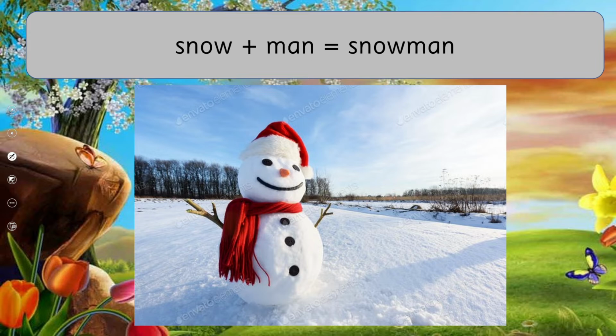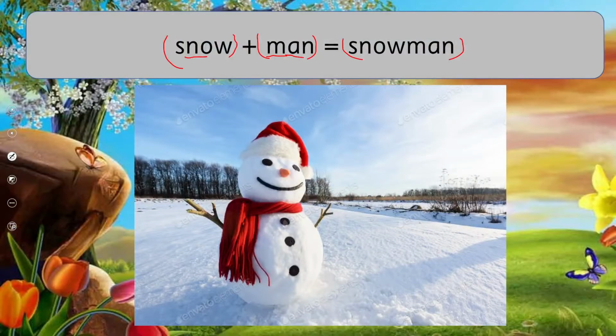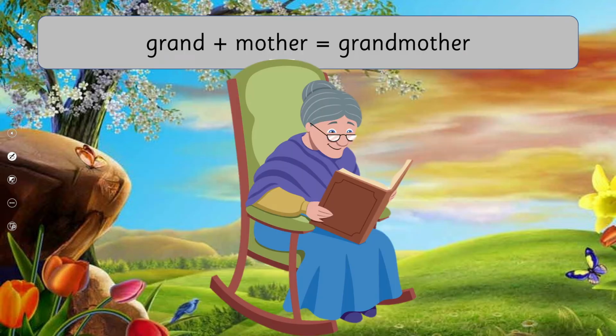Next is snowman. Here we have combined snow, a separate word that has its own meaning, and man, which if we divide it also has a separate meaning. And when we combine them together, it gave us snowman. Yes, grandmother, and this is also a compound word.